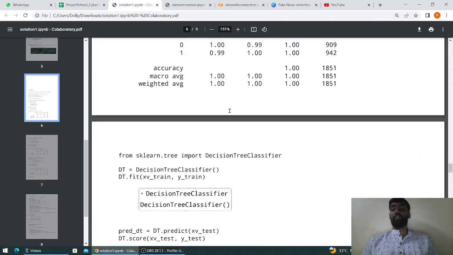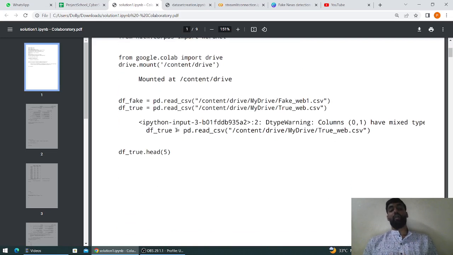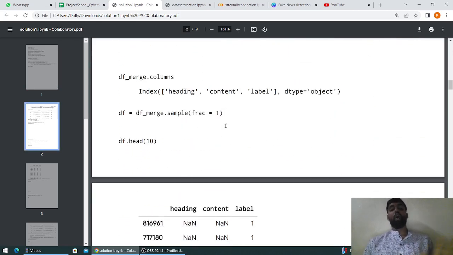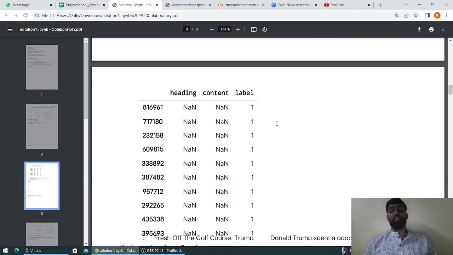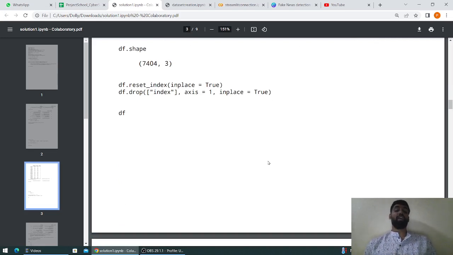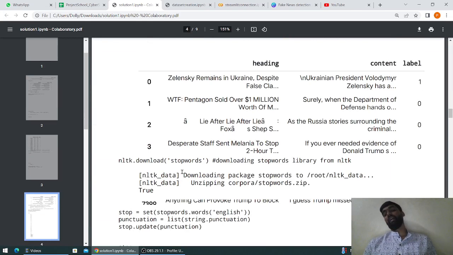Now, this is the model that I have built using machine learning. I have imported all the necessary libraries, that are pandas, numpy, matplotlib, sklearn, nltk, PorterStemmer, etc. Now I am reading the CSV files, that is fake and true, combining both of them for my model building. After that, I am removing all the null values present in the data set. Now, since I have combined both true and fake, I need to shuffle the data set for better building of the model. I have shuffled the data and reset the index.